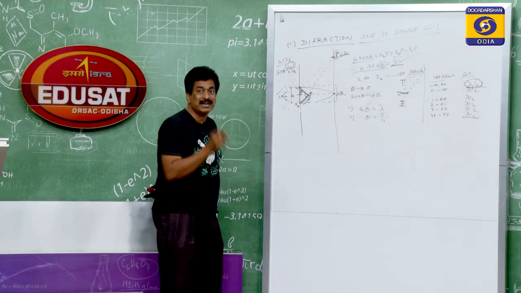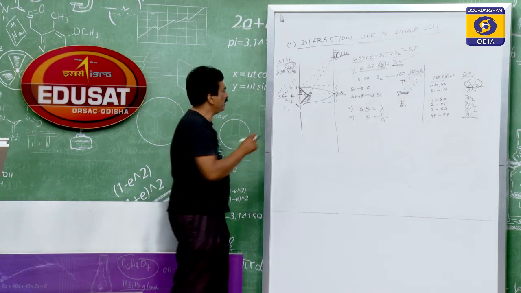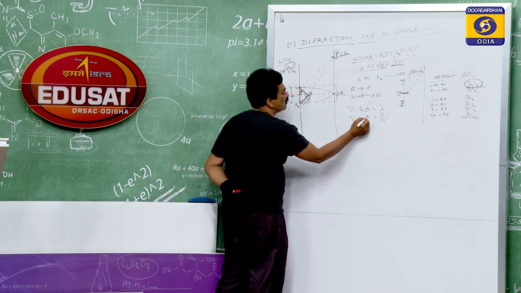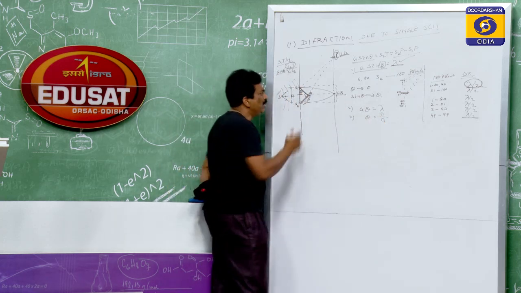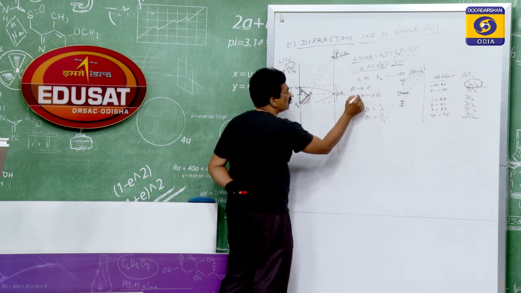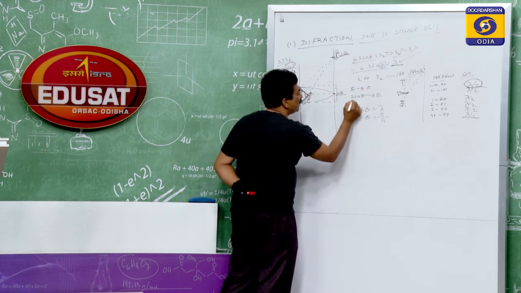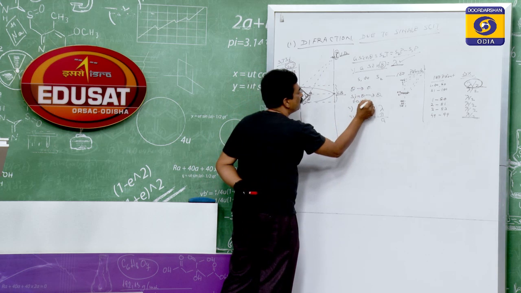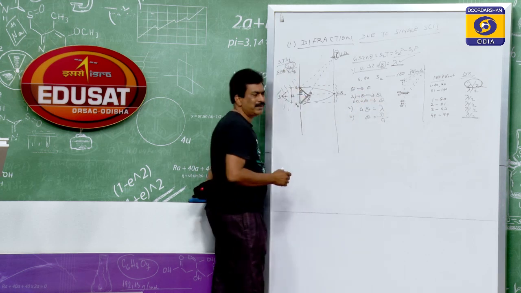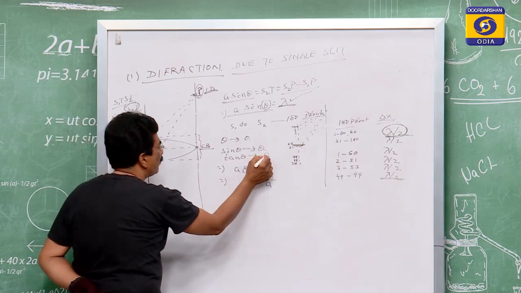Theta means the angular position, which is lambda by a. Suppose this theta is very small, tan theta is also equal to theta.